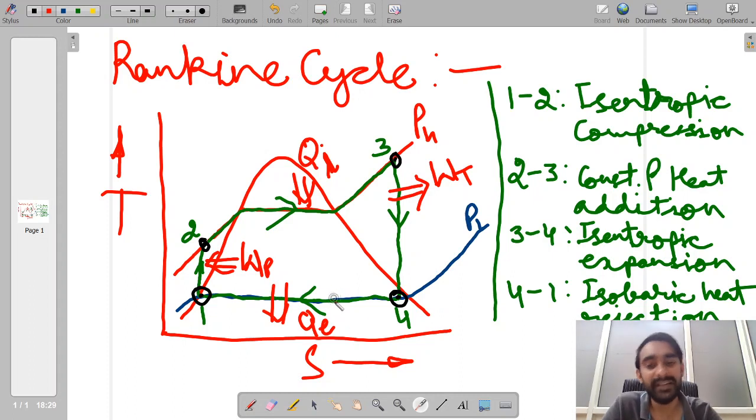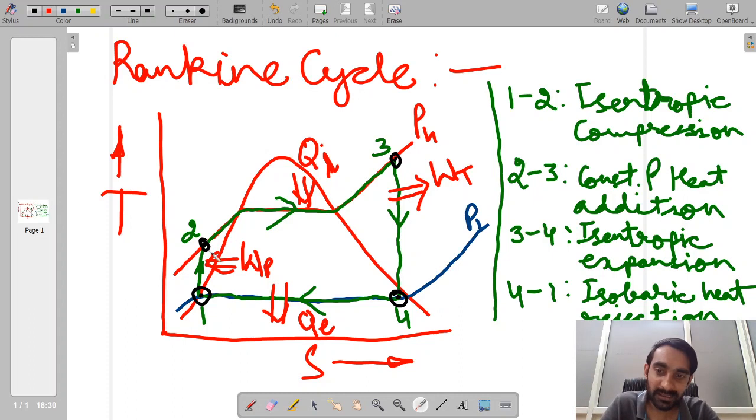So a heat exchanging device where vapor gets converted into liquid at constant pressure is known as a condenser. So in process 4 to 1, we have a heat exchanger, which in general terms we call a heat exchanger, however in specific terms it is a condenser type heat exchanger. And from 1 to 2, it is already clear that it is a pump.